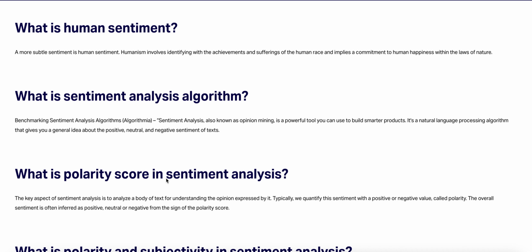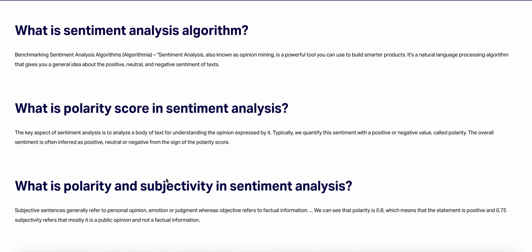What is a sentiment analysis algorithm? Benchmarking sentiment analysis algorithms. Sentiment analysis, also known as opinion mining, is a powerful tool you can use to build smart products. It is a natural language processing algorithm that gives you a general idea about the positive, neutral, and negative sentiment of texts.